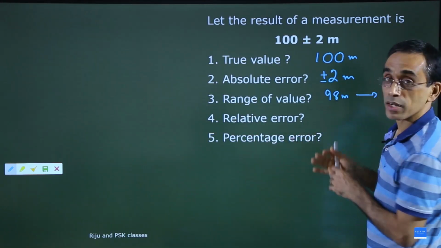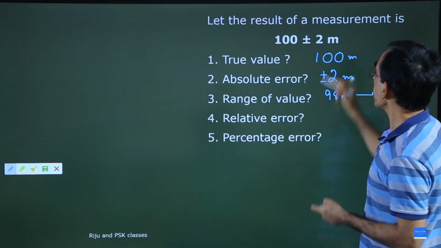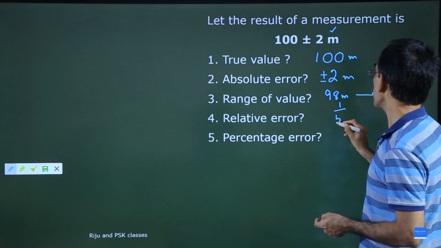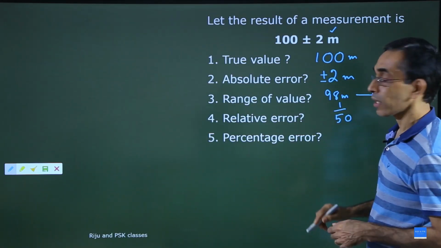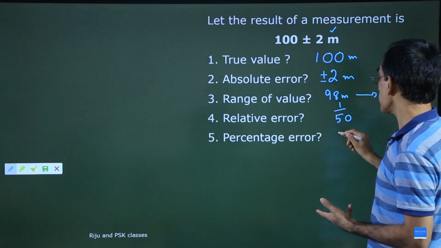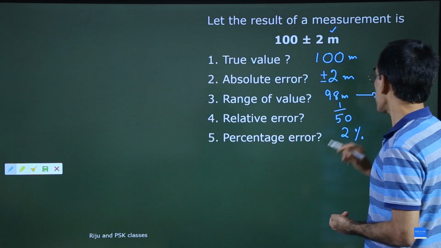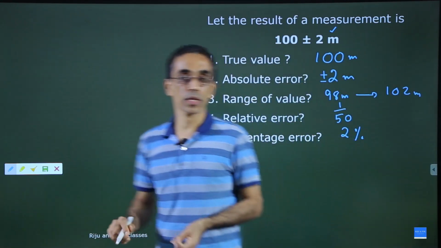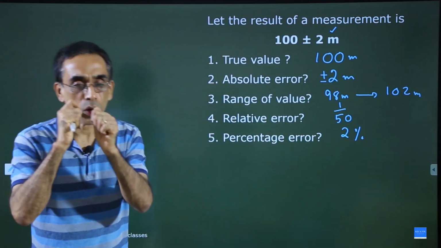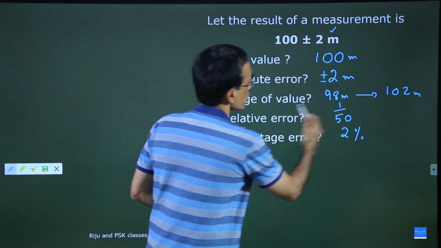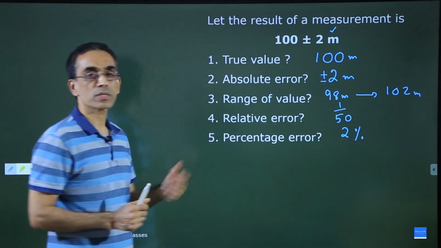What is the relative error? How do we get the relative error? 2 meter by 100 gives you 1 by 50, which is the relative error. And how do we get the percentage? 1 by 50 into 100, so you'll get 2% as the answer. These are the answers to that question, and almost all of you have done this beautifully. Somebody got confused about the range of the values, but doesn't matter, it's okay now.